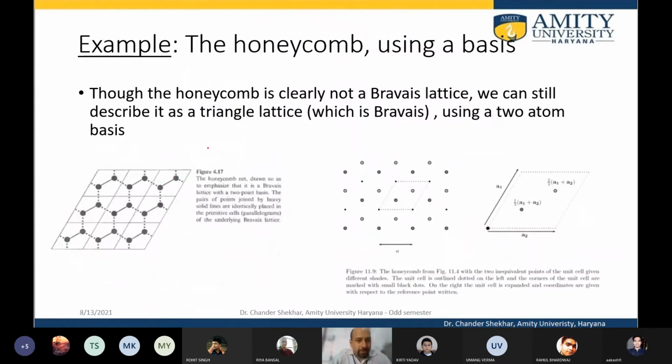So if we look at the honeycomb, the hexagonal structure, and of course if we look at 2 dimensions, we can cover the 2-dimensional surface entirely by using a hexagon, right?